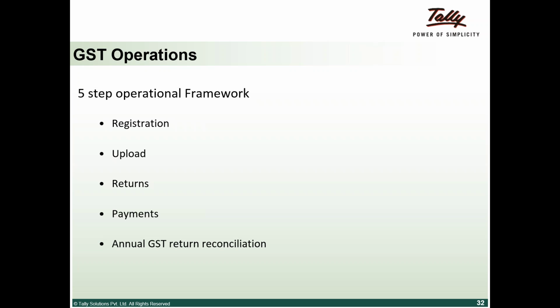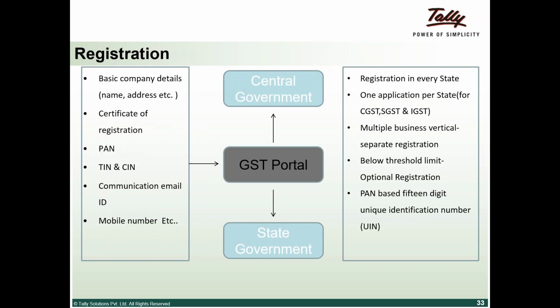One is the registration they do. There are some forms to be uploaded, which we will deal with in the next slide, and some returns need to be filed. So those returns, the payment of tax, and annual GST returns and reconciliation. So basically, registration, returns, payments are the main things which can happen only online.